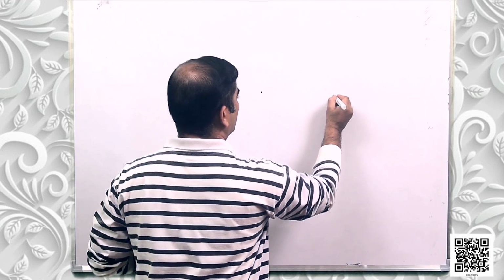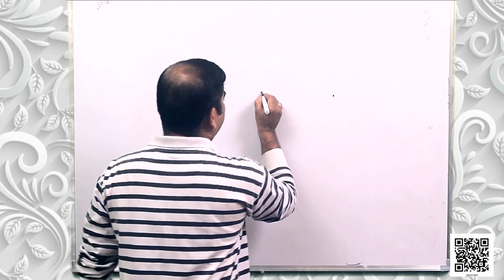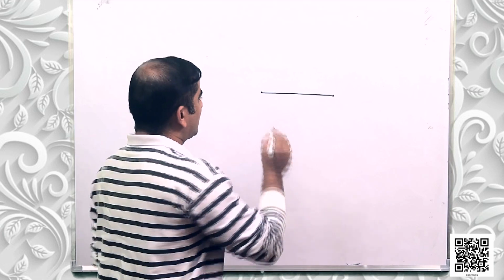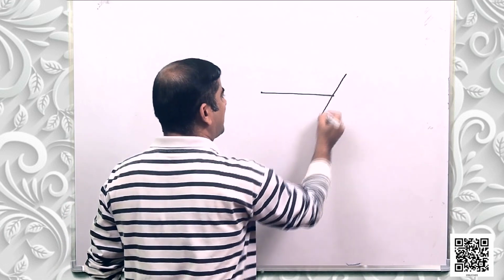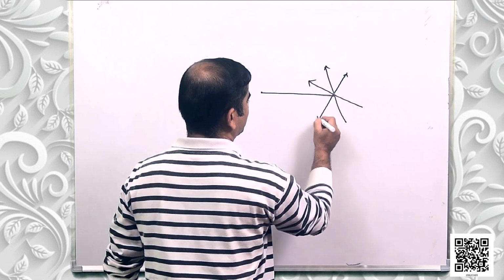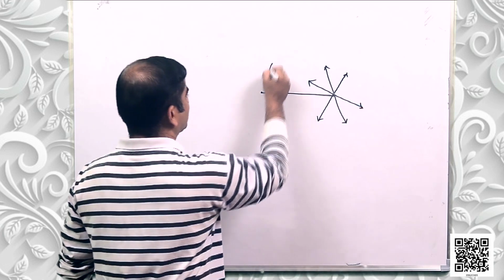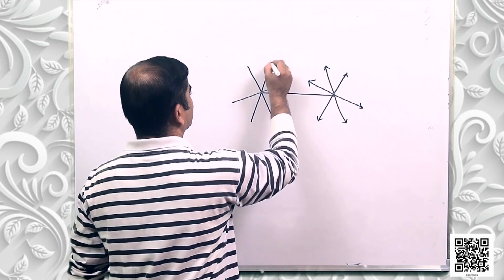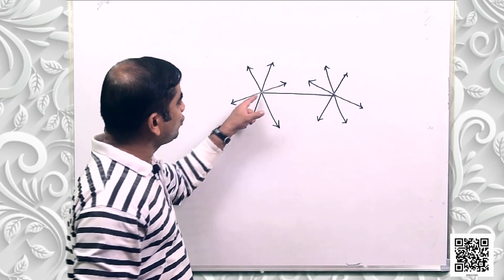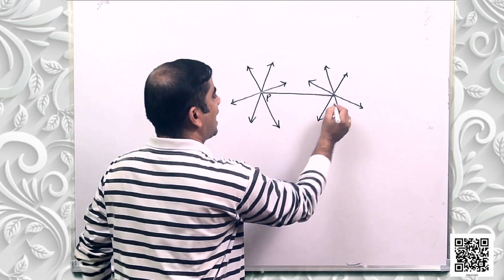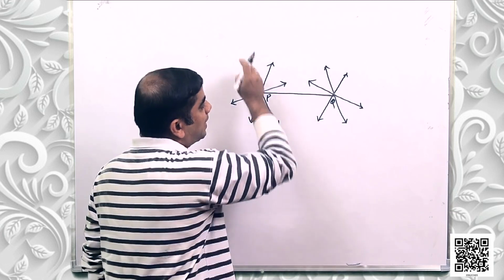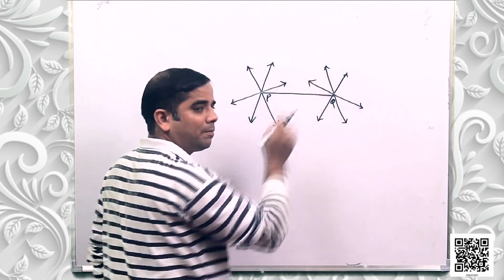Suppose there are 2 points. I can draw a straight line from this point to this. Through this point, multiple straight lines can be drawn like this. Let the points be P and Q. Through the points P and Q, at point P we can draw multiple lines, at point Q we can draw multiple lines.